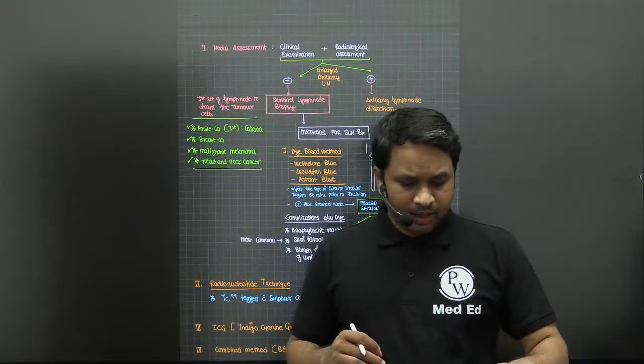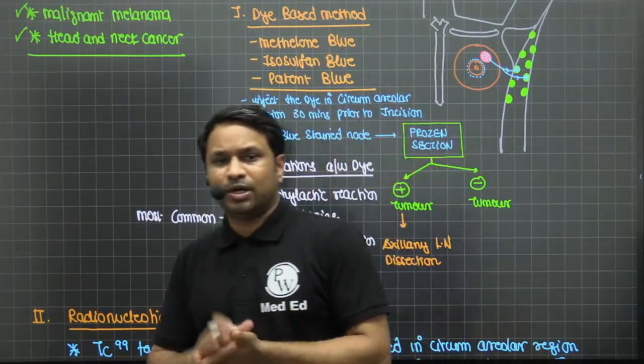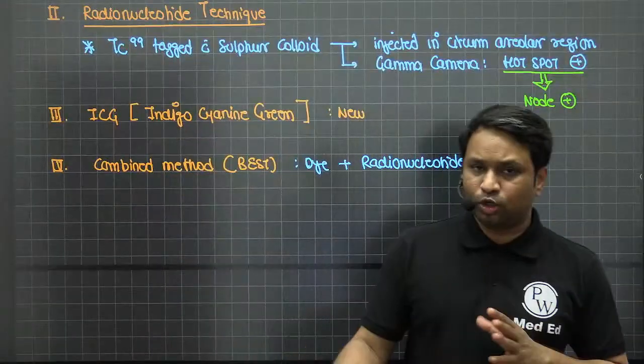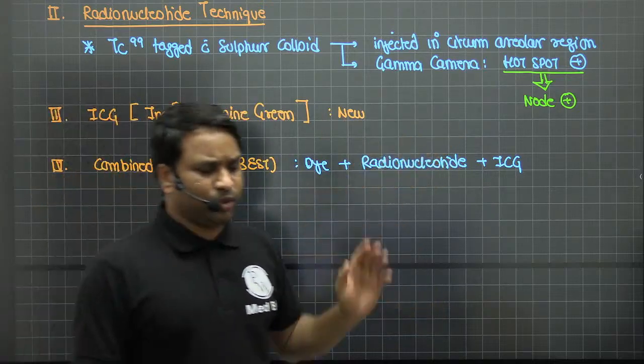Okay? So, all my friends, how do you do a sentinel lymph node biopsy? Either you do a dye-based method, or you do a radionucleotide isotope method, or you go with ICG, or you go with a combined method. More than this you don't need to pick up. This is more than enough to understand, right?